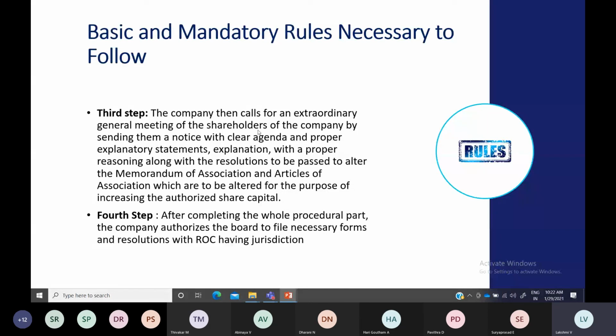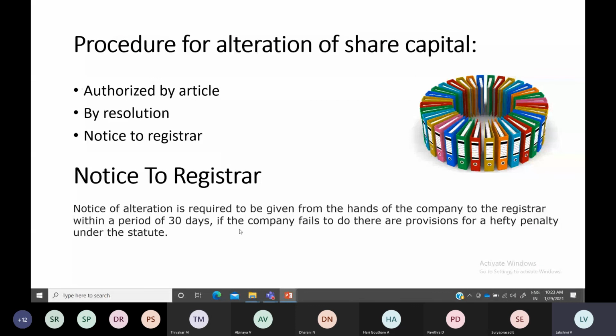Whatever resolution you have passed and conclusion you have come to about changing your articles of association, how you are going to increase your authorized share capital, how many shares you are going to make a fresh issue of, everything has to be communicated to the registrar of companies within 30 days. If you are not doing so, you will have to face penalty charges.